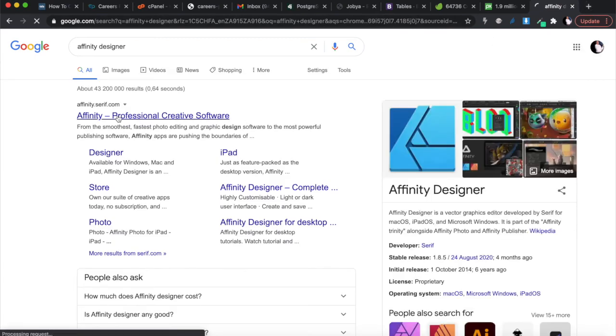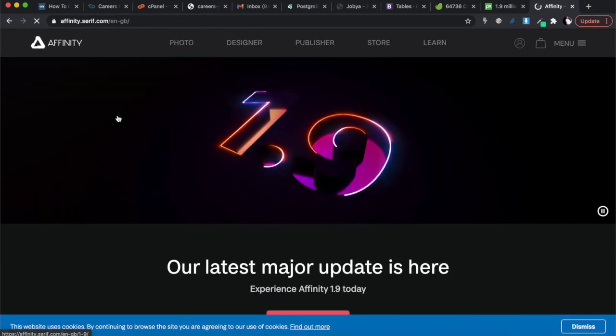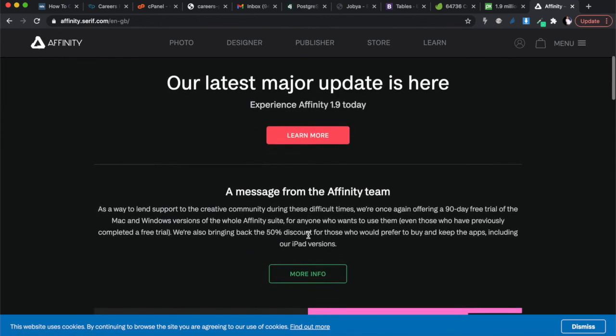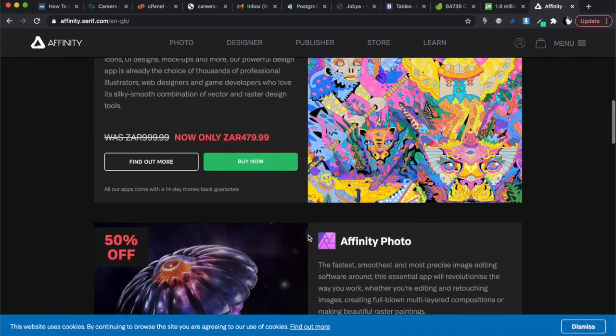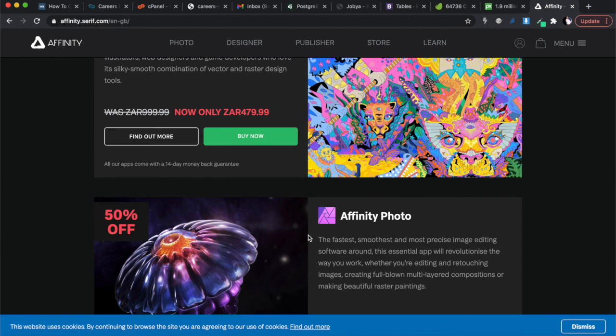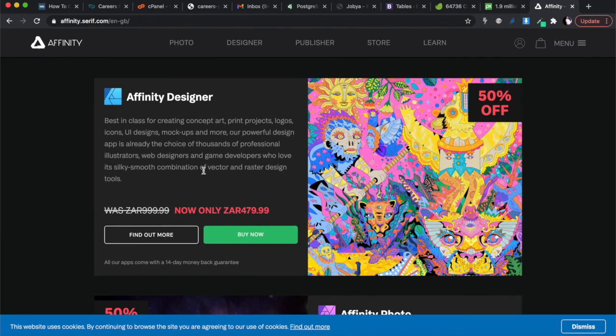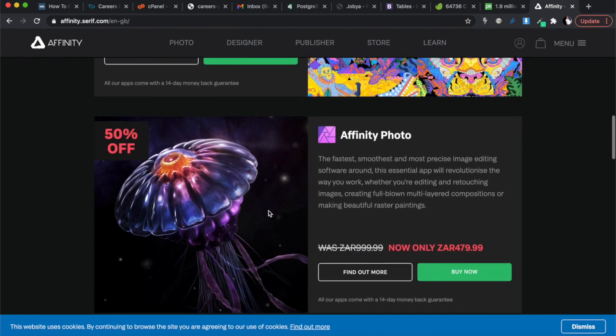The reason I really like Affinity Designer is that there is a once-off fee, unlike some of the other graphic design software where you have to pay on an annual basis. With Affinity Designer, you pay once off, and there is a discount. I paid 1,000 rands for this when I got it. Okay, it was cheaper than 1,000 because I got it a long time ago, but still, it was definitely way more than this 479. Actually, I might use this opportunity to get Affinity Photo.